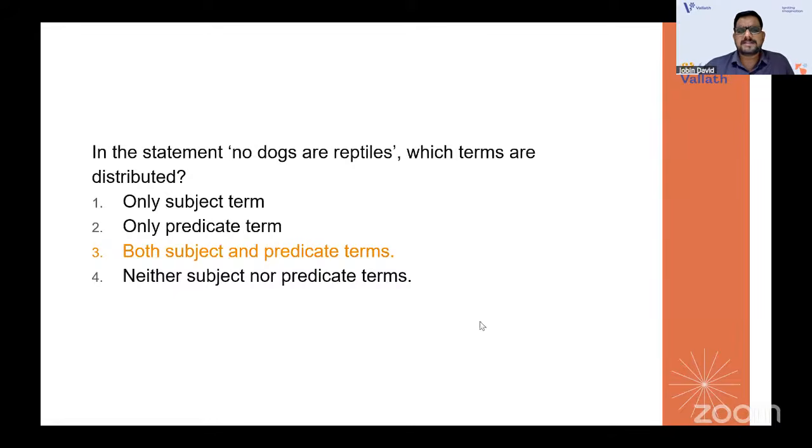And we can just check the Venn diagram. For example, no dogs are reptiles. The Venn diagram that you draw is two circles which are apart. So we'll shade these two entirely. So that is all distributed. It's talking about every dog and every reptile. And if it is not distributed, it means it is talking about only some members in the group.